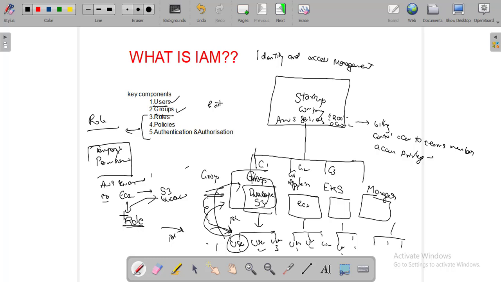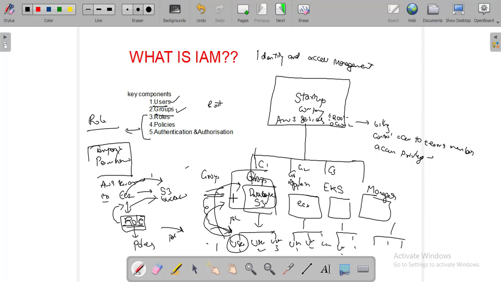We have to attach the role, then only it will be possible for the EC2 instance to talk with the S3 bucket. And one more thing you have to remember: only the role doesn't help you to communicate from EC2 to S3. We need to attach policies, then only it is possible for the EC2 instance to talk with the S3 bucket.